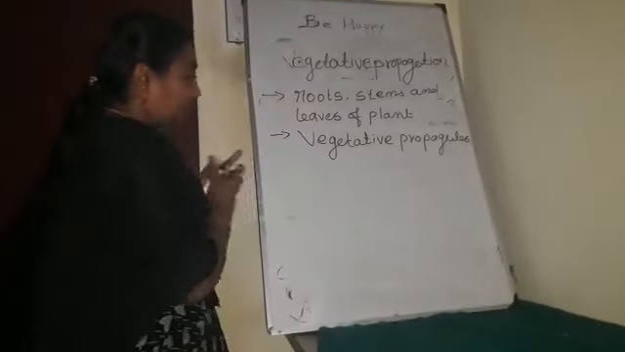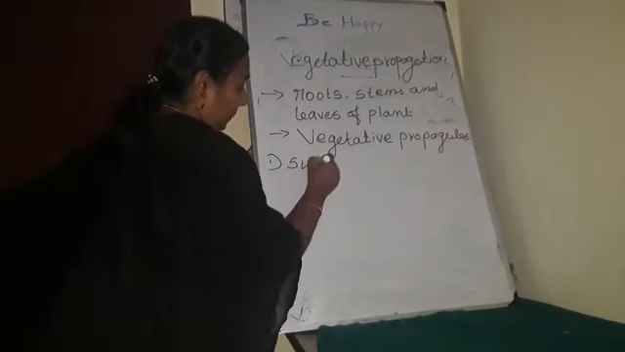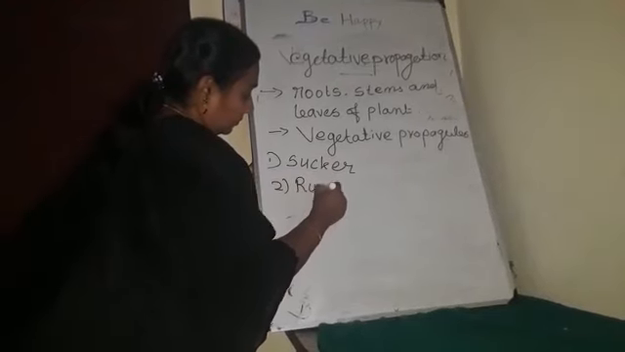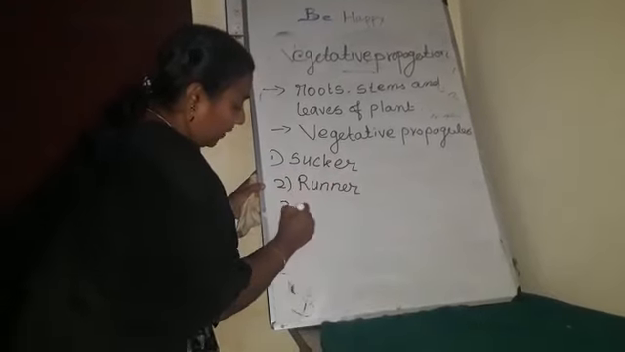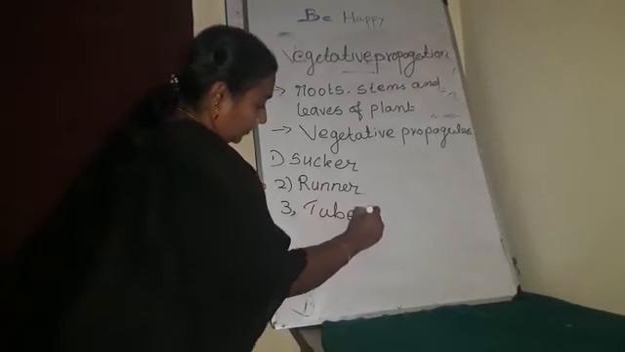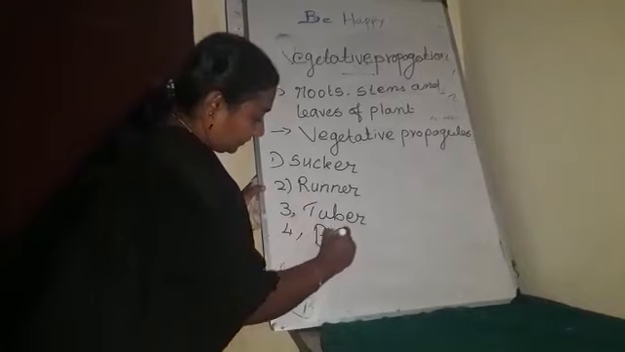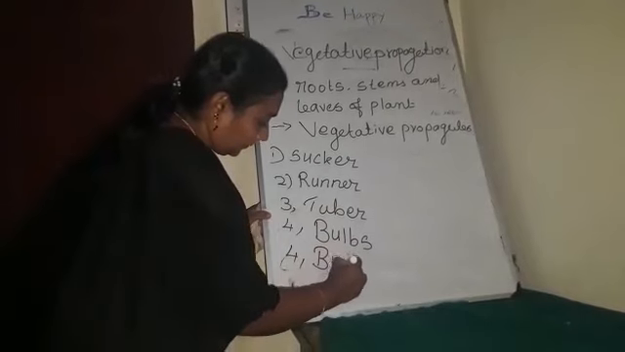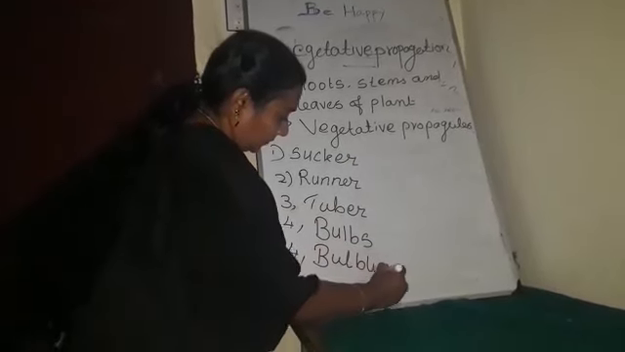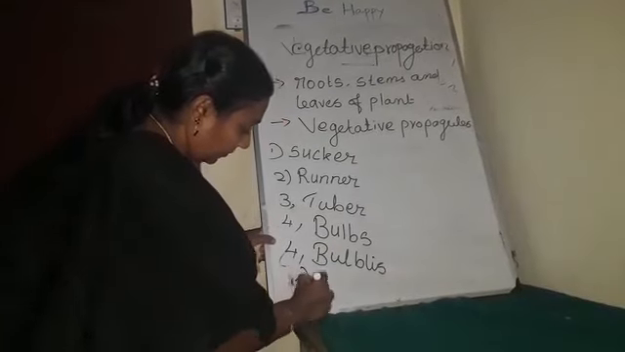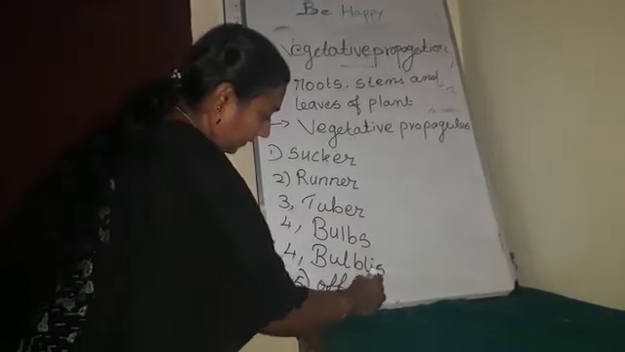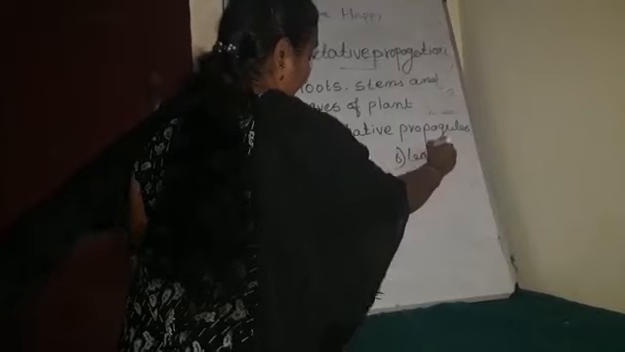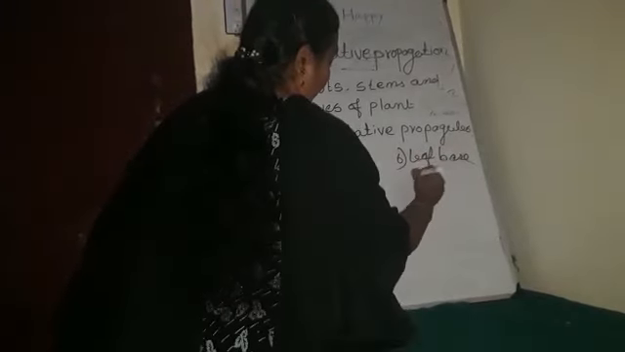The following vegetative propagules are present in plants. They are sucker, runner, tuber, bulbs, bulbils, offset, leaf base, etc.